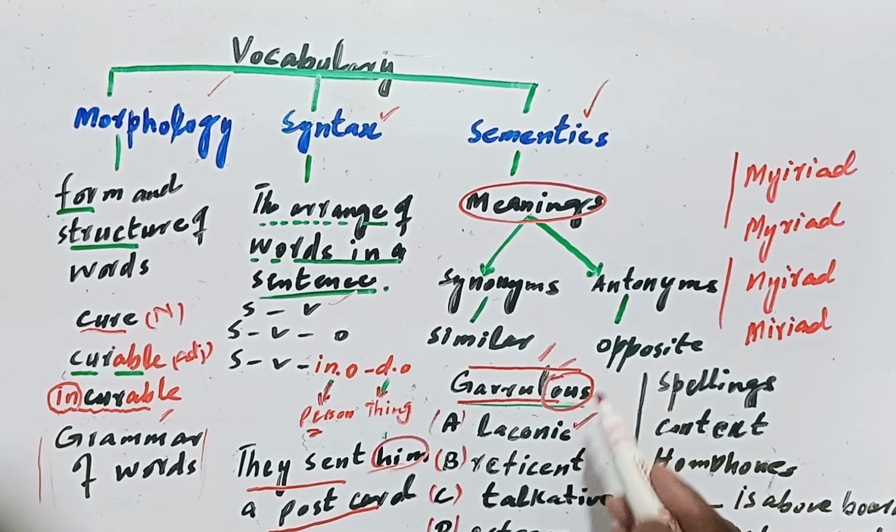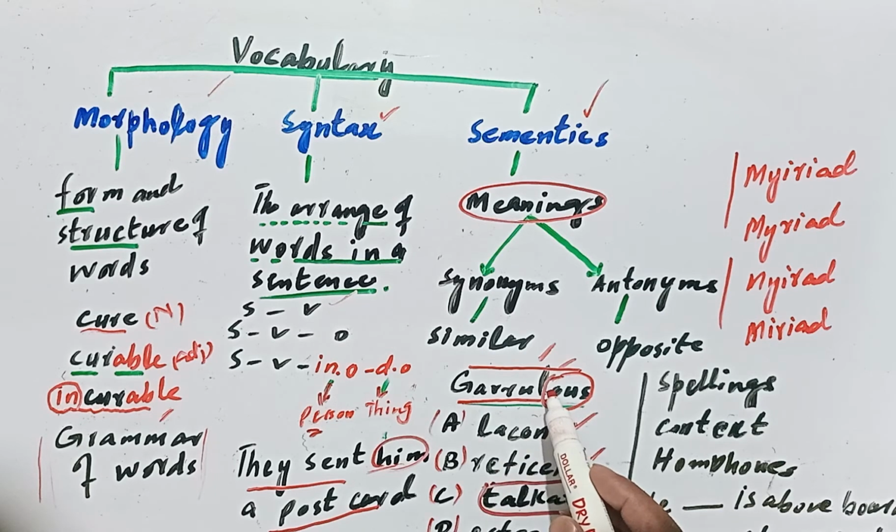Reticent means restricted, limited. Esteem is honor. So the correct option here is talkative, and this is also an adjective.